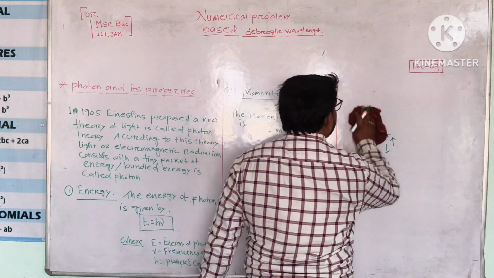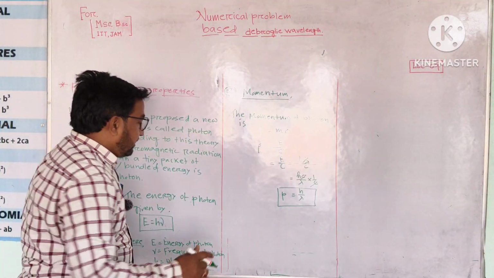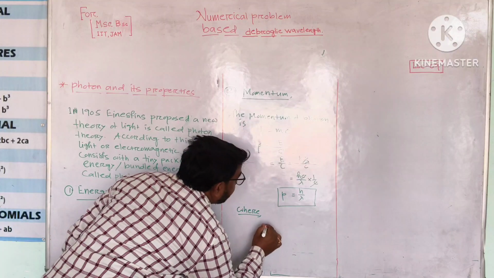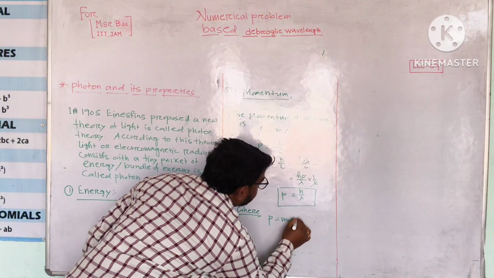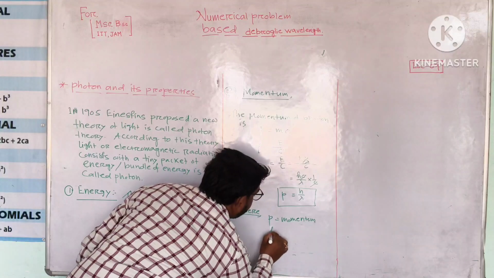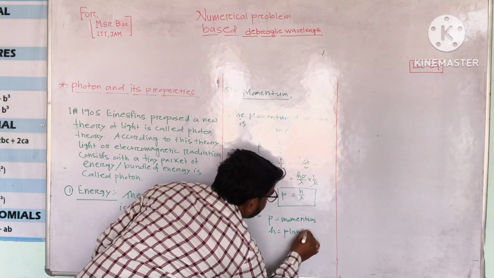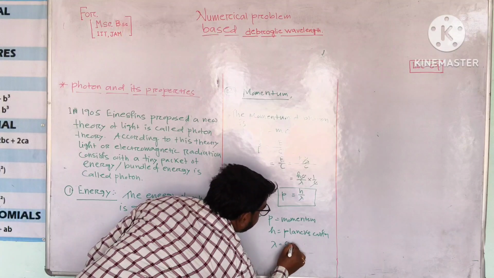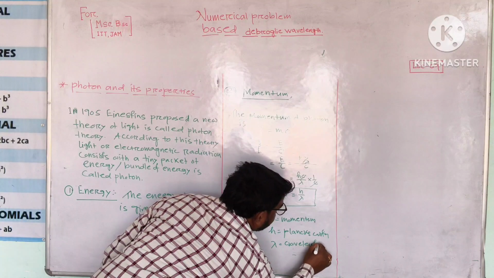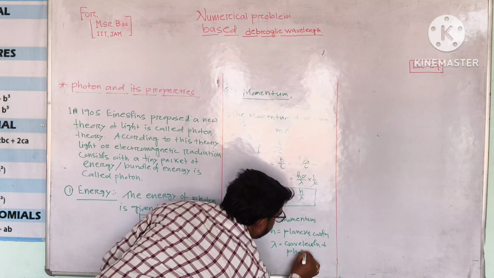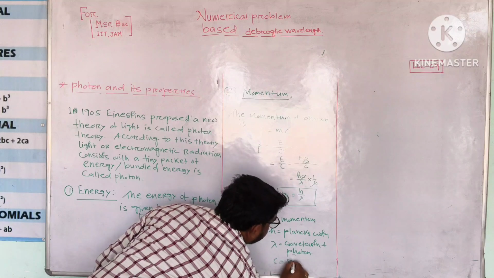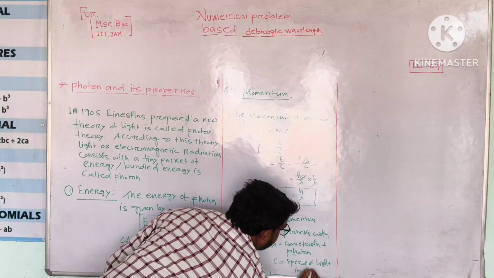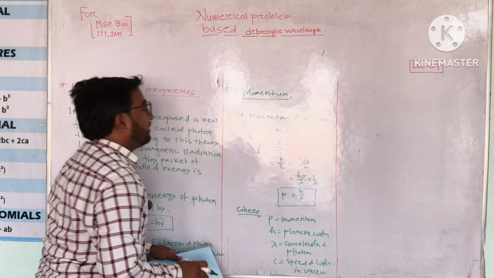So this is the momentum of the photon, where in this equation P is momentum, h is the Planck constant, lambda is the wavelength of the photon, and c is the speed of light in vacuum.